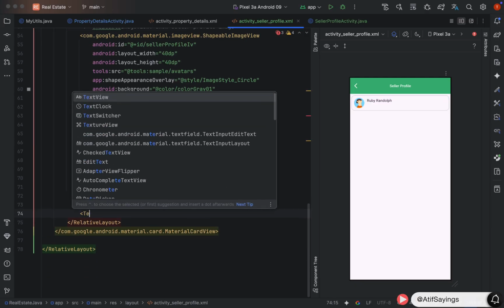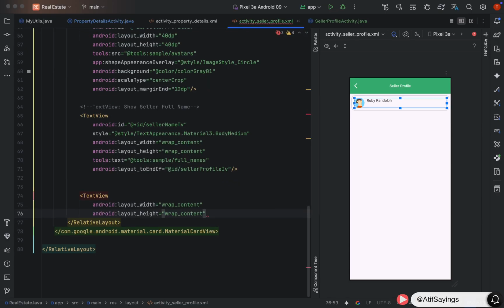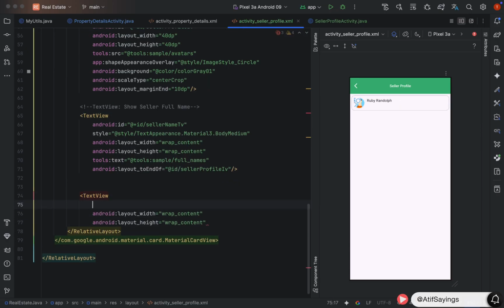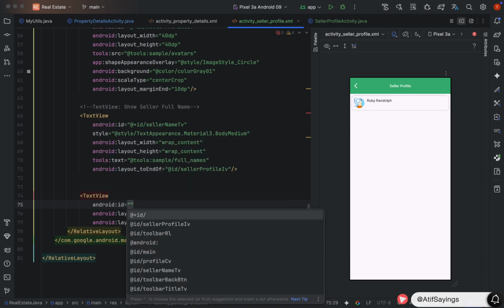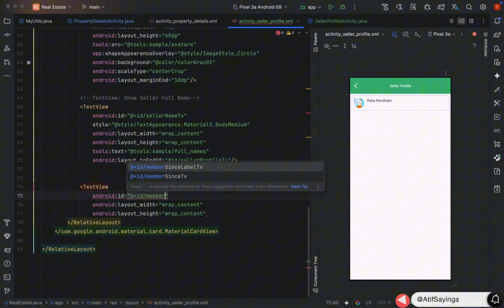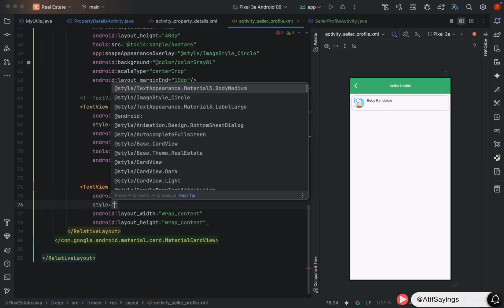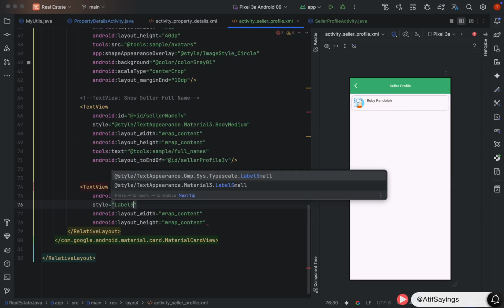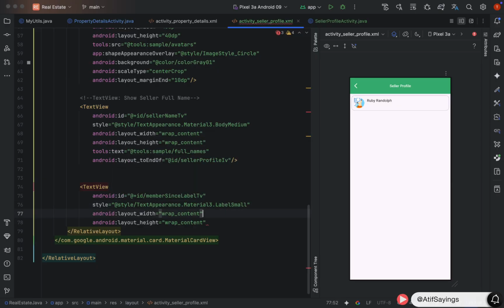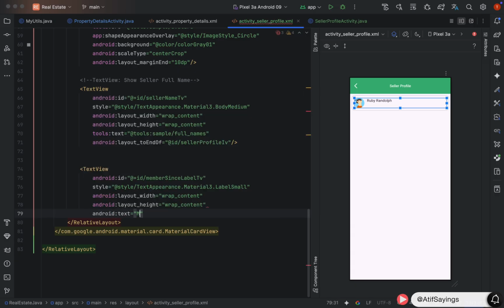We also need to show the date when user has created the account. For that, we will create two text views, one for the label and one for the date. Text view with width and height wrap content. ID of this text view will be member since label TV. After setting the ID, we will set the style to this text view that will be label small, which is part of material 3 theme. Now we will show the text that will be member since. This is just a label